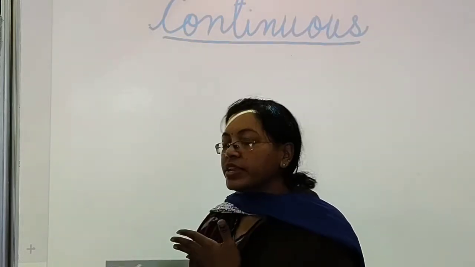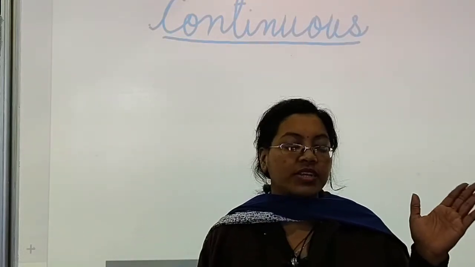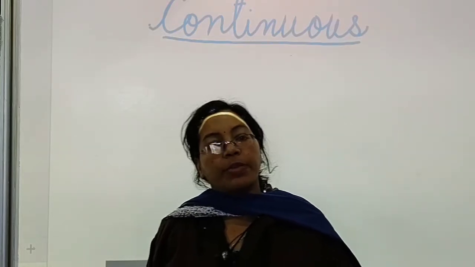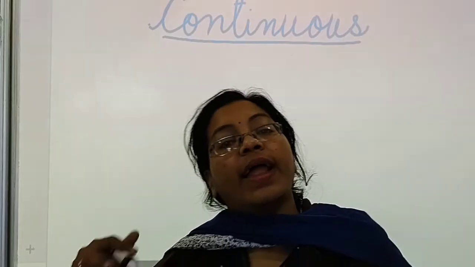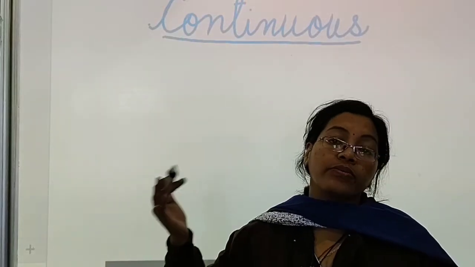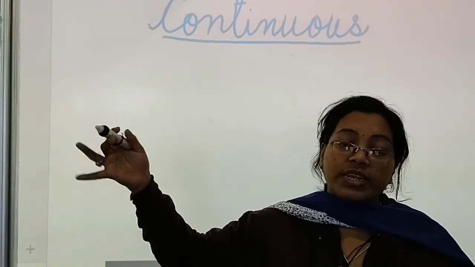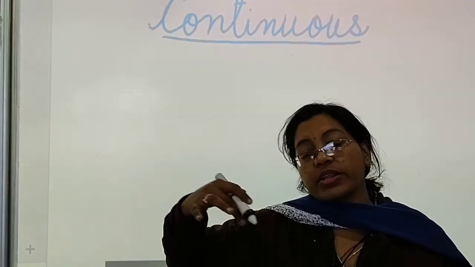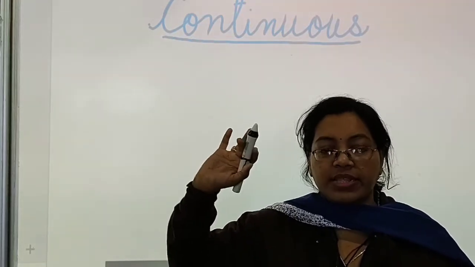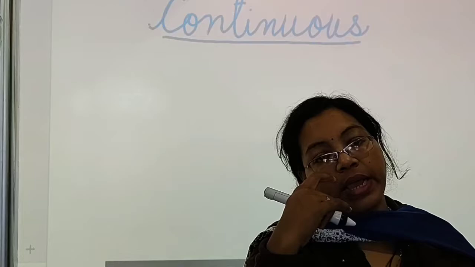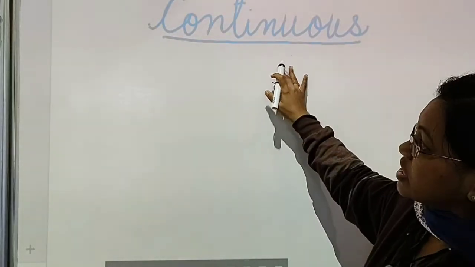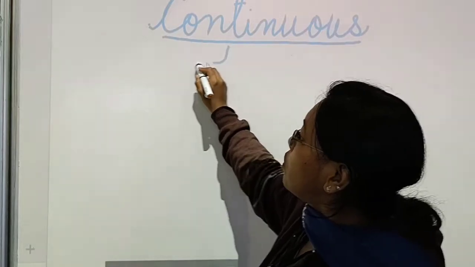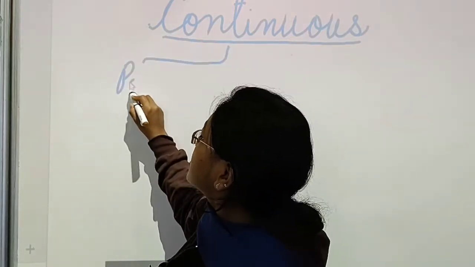If it is past continuous tense, it means we started in the past and the work is going on. Present, the work we are doing right now. And in future, the work we will do, and it will be continuing for some days, then that comes under continuous tense. So in continuous tense you have all the three, that is past continuous,